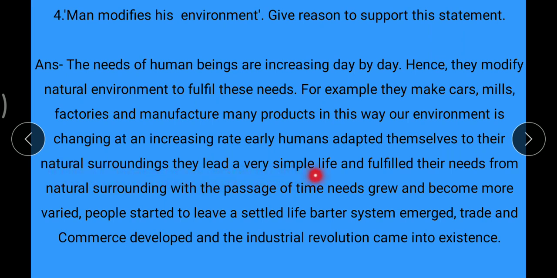They led a very simple life and fulfilled their needs from natural surroundings. With the passage of time, the needs grew and became more varied. People started to live a settled life. Barter system emerged, trade and commerce developed, and industrial revolution came into existence.